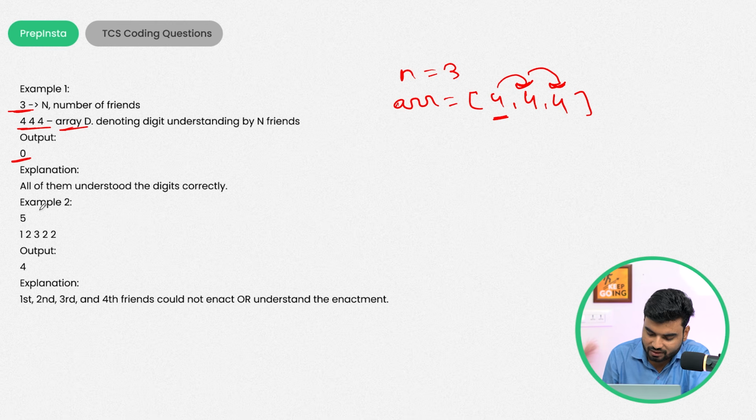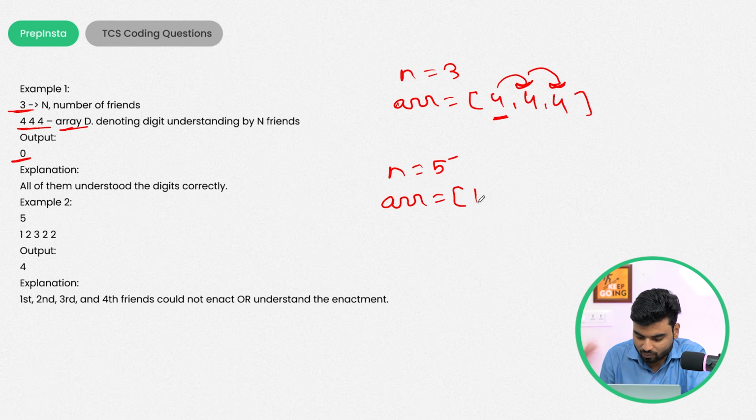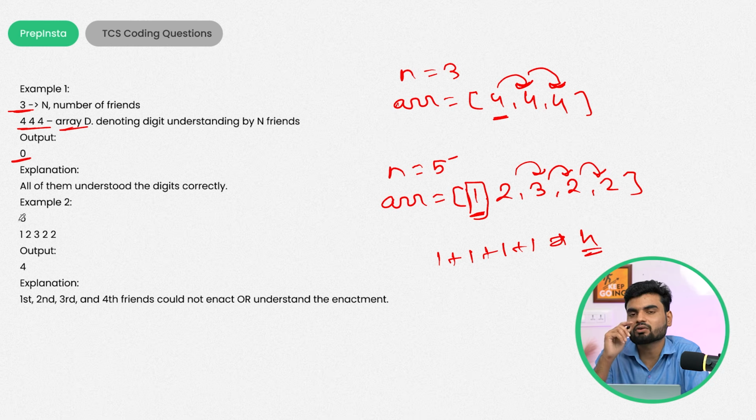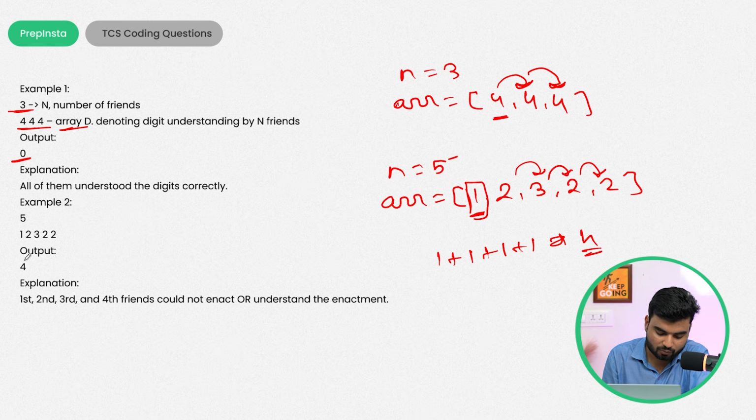Again, next example, let's say n equals 5, and we have an array arr where I have 1 comma 2 comma 3 comma 2 comma 2, correct? Now here if you see this part, Alice has passed 1, but this person has understood 2, which means one wrong person. Again, this person communicated 3, but it should communicate 1. But anyhow, the next person also understood wrong, so another 1. This again understood wrong, another 1. This also understood wrong, another 1. So if you see here, 4 people are there who haven't understood this correctly, either misrepresented or misunderstood, and that's why the output is 4 here.